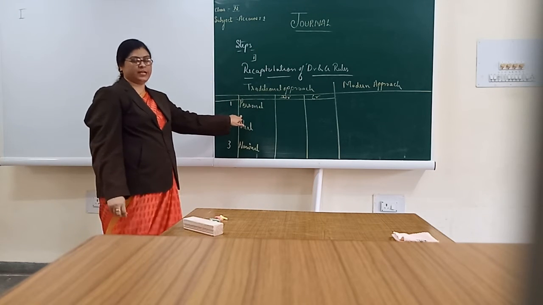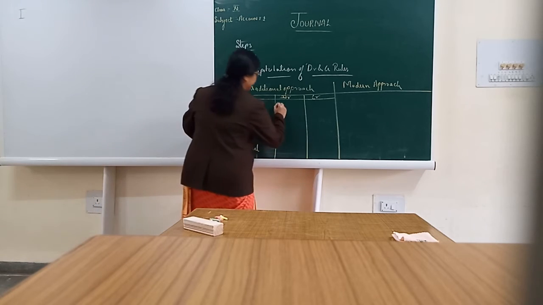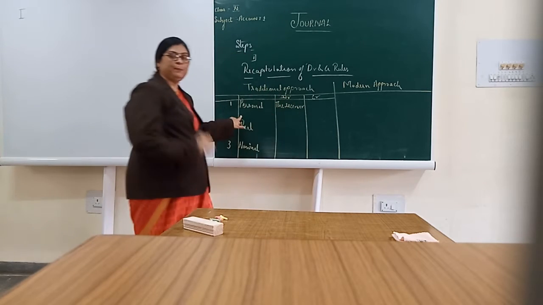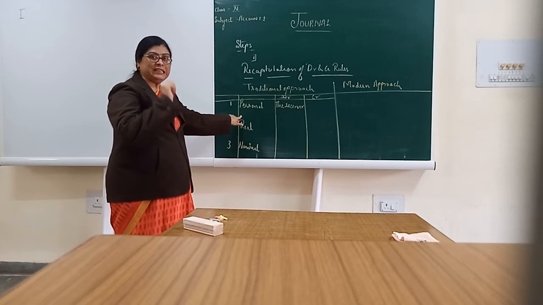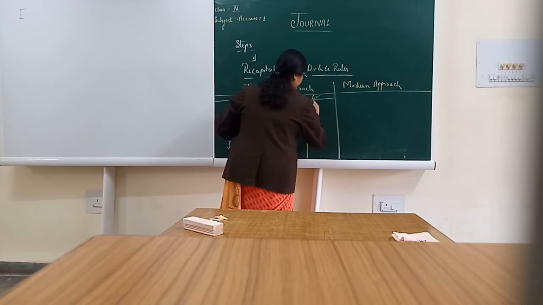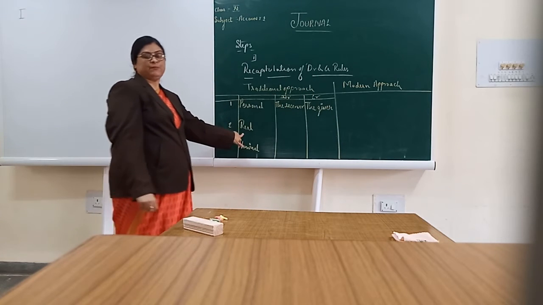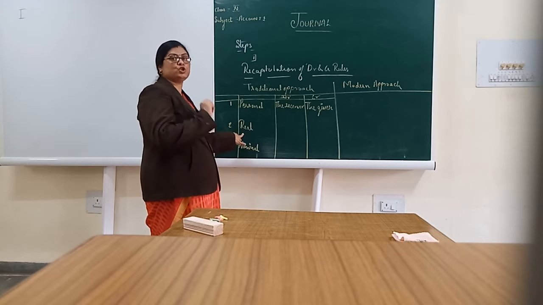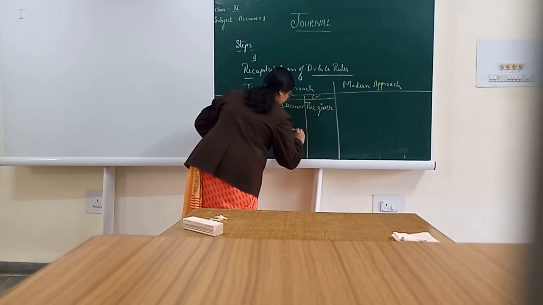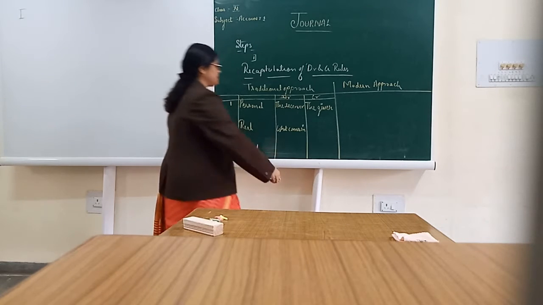In the case of personal account, we used to debit the person who is receiving. That means debit the receiver. The person who is providing something, giving the benefit, that person has to be credited. That means credit the giver. For real accounts, the things which are coming in the business are to be debited. That means debit what comes in. Credit the items which are moving out of the business. That means credit